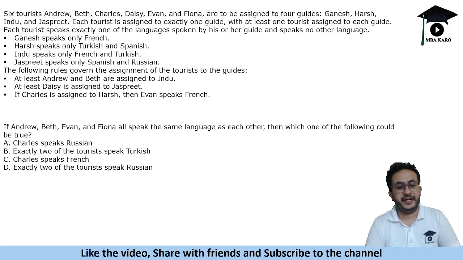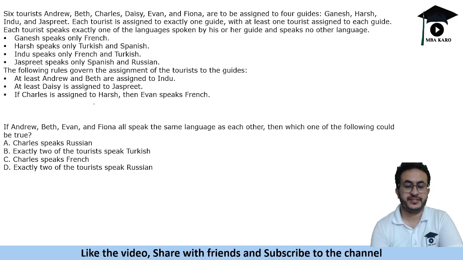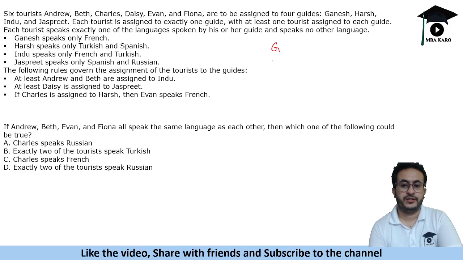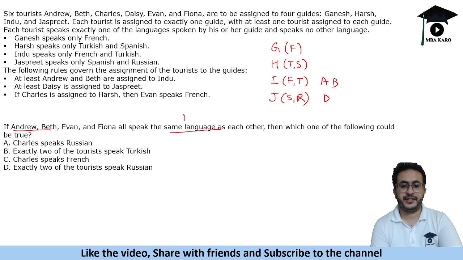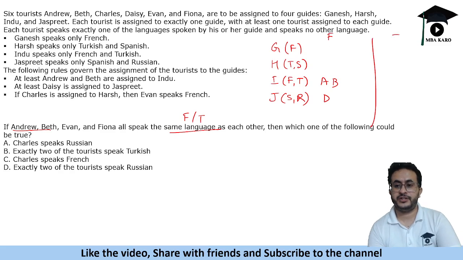Next one: if Andrew, Beth, Ivan and Fiona all speak the same language as each other, which of the following could be true? Okay, so could be true means all the rest will be false. So G, H, I, J, let's put the languages. Andrew, Beth, Ivan and Fiona all speak the same language. Now that same language can be French or it can be Turkish. So we'll make 2 cases: all speak French and all speak Turkish.